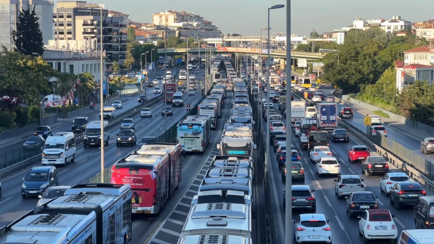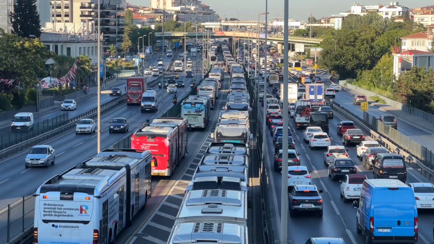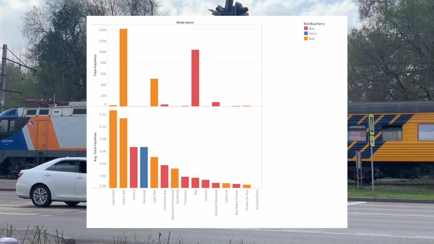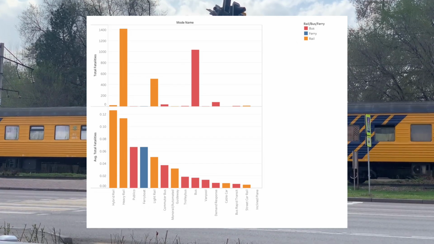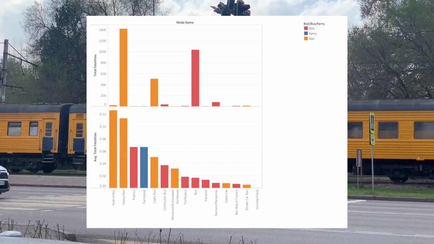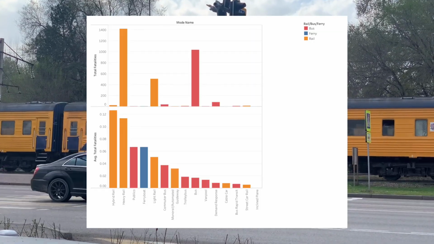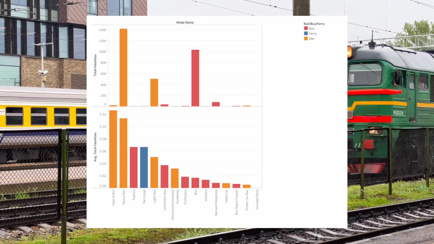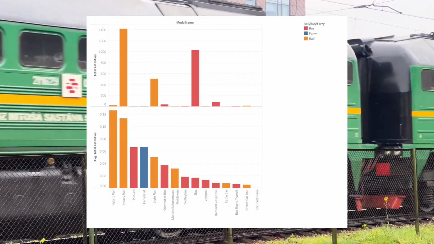Now that we understand when, why, and where deadly accidents occur, we can take a step back and look at the bigger picture. This final chart compares different modes of transportation and shows both the total fatalities and average number of fatalities per incident. It shows that even though some types of transportation, such as buses, have a higher number of incidents, rail incidents have higher average fatalities. This means that even though rail accidents are less likely to occur, when they do, they are more severe.